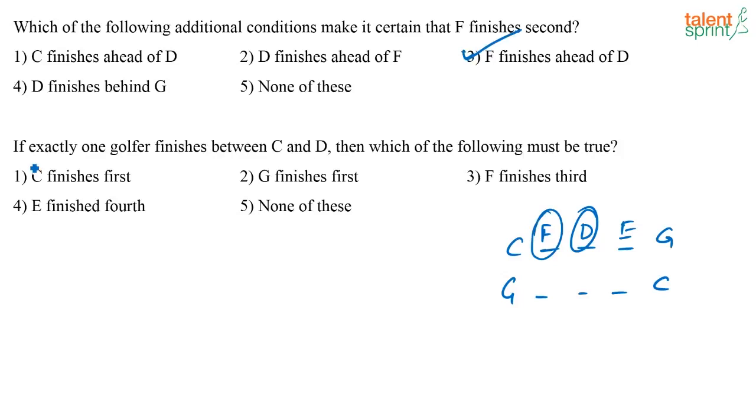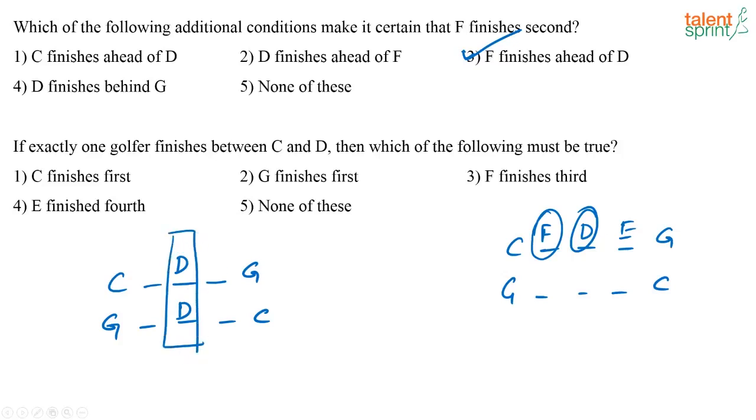Last question. If exactly one golfer finishes between C and D, then which of the following must be true? Now, what can be the possible positions of C? 1, 2, 3. C can either be here or C can be here. So, what are they saying? Between C and D, there is one person. So, either in this case this is D, or in this case this is D. So, basically what I have done, I have again fixed the position of D as third.